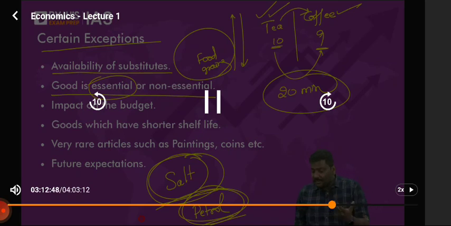Please understand this. Whether a good is essential or non-essential will also have an impact on the demand if the price changes. Next, impact on the budget. What do you mean by budget? Expenditure. Simple. Impact on the budget is nothing but expenditure.